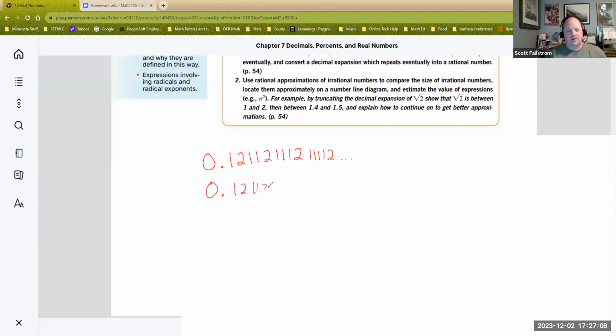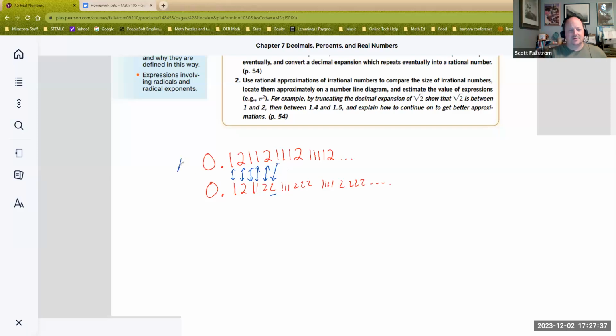0.12, 1122, 111, 222, 1111, 2222, dot, dot, dot, dot, dot. Again, a pattern, but not terminating. As a matter of fact, you could look at these irrational numbers and see which one is bigger by looking at their decimal expansions. You can see they match up perfectly through the first 5 digits. After that, the lower number has a 2, the upper number has a 1.